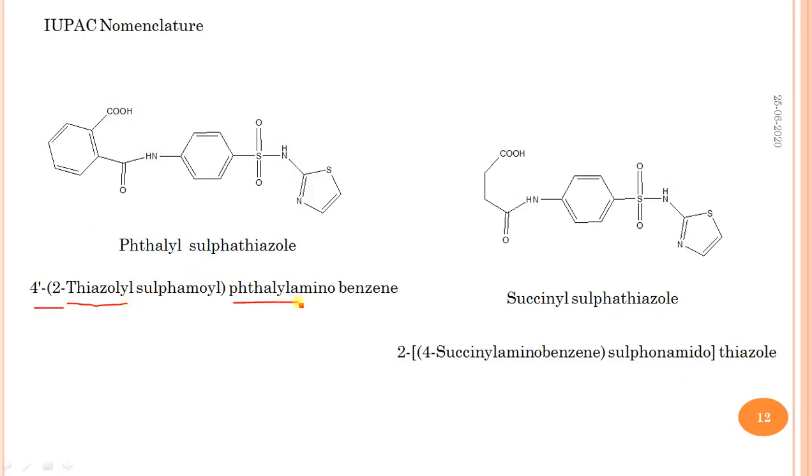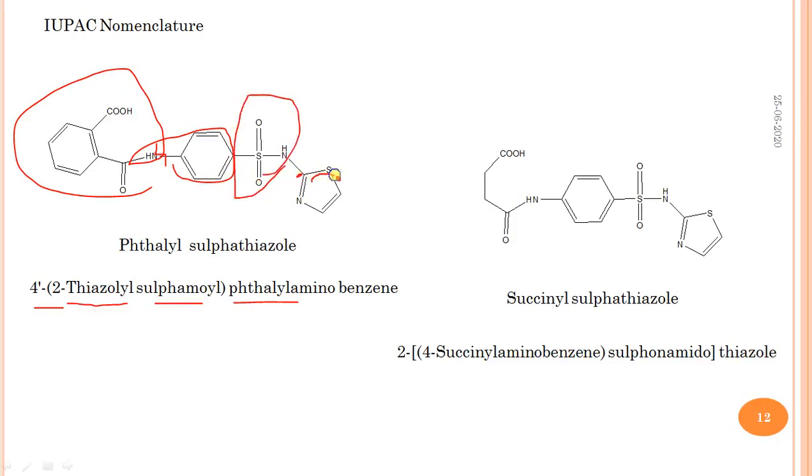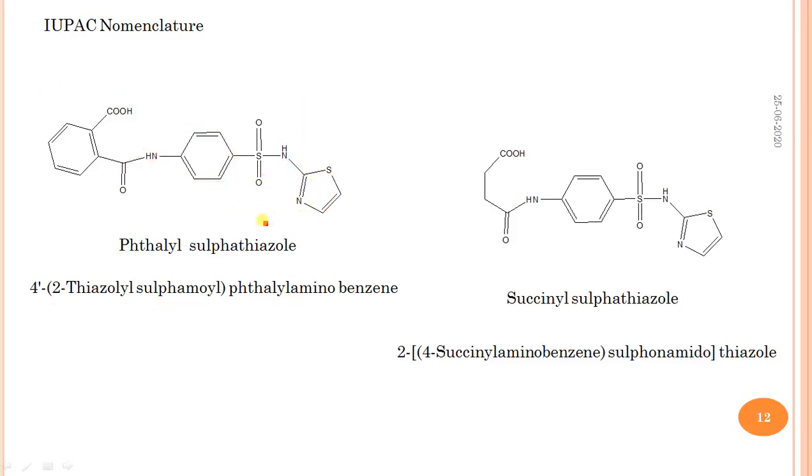So phthalylaminobenzene: this is phthalyl, this is amino, and this is benzene. At position number 4, isn't it? And the sulfamoyl is substituted on the second number of thiazole. That's why it is 2-thiazolyl sulfamoyl phthalyl aminobenzene. Then succinyl sulfathiazole, it is sulfamidothiazole. It is again both N1 as well as N4 substituted. This is N4, this is N1, this is 2, this is 3 substituted sulfonamides.